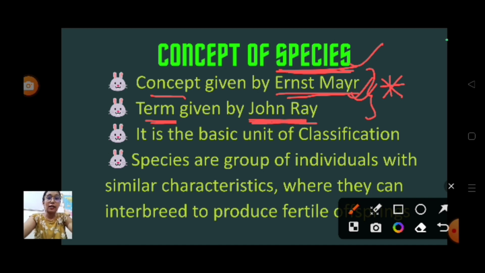Species is known as the basic unit of classification. It is always down the hierarchy. Where is the position of the species? It's always down, the lowest category of the taxonomic hierarchy. So it is the basic unit of classification. Now we'll see the species definition.